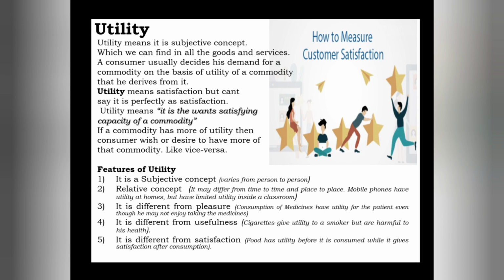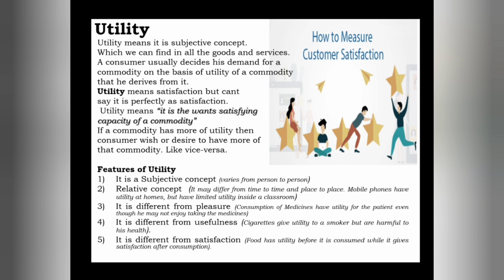If you like branded goods like Peter England or some other kinds of branded goods, at that time you purchase more of such goods, because you like that brand. That's why you wish or desire to purchase that kind of good, because you are getting more satisfaction or more utility from that brand's goods. Okay, this is what utility is. Where we can find more utility, at that time we purchase that kind of goods more, and vice versa.